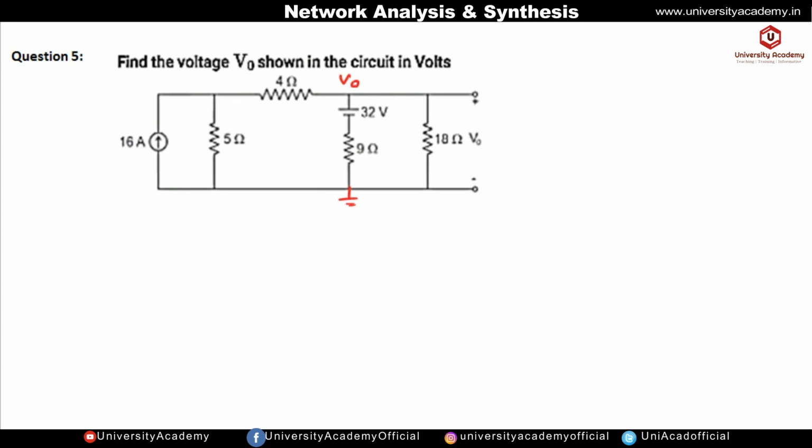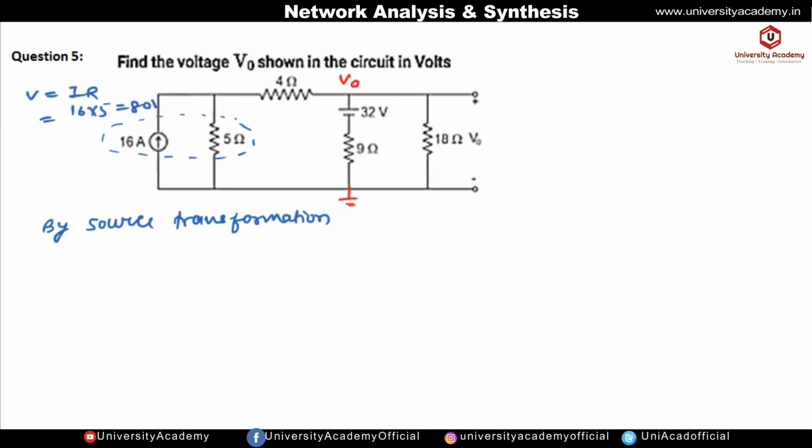Okay, and also here a current source is given which is connected in parallel with the resistance, so we can apply the source transformation. Okay, so by the source transformation, this current source will be converted into a voltage source. Okay, and the value of the voltage source is given by I into R, so that is 16 into 5, so this is 80 volt. Okay, so now a voltage source will be there, connected in series with the resistance. Okay, so the arrow indicates the positive terminal will be upward and the negative terminal will be downward.